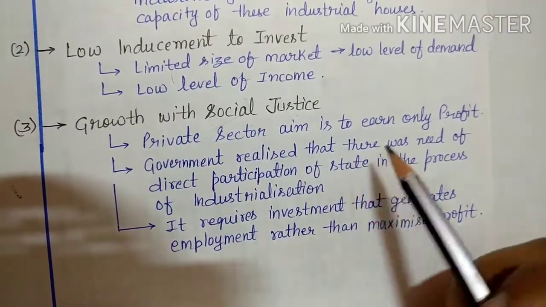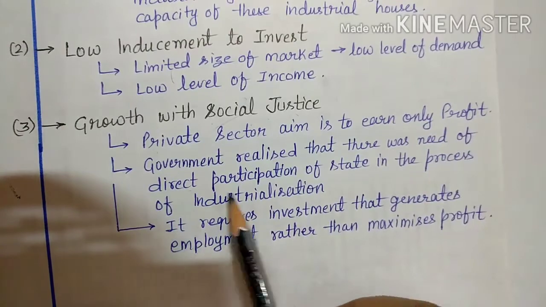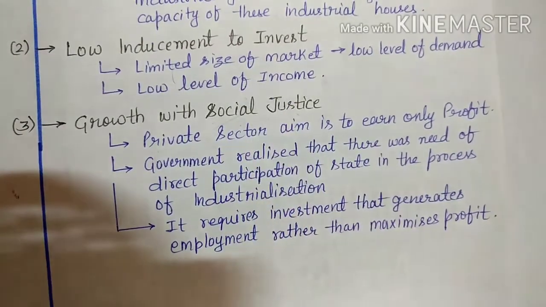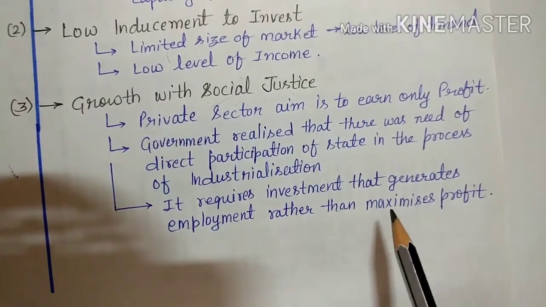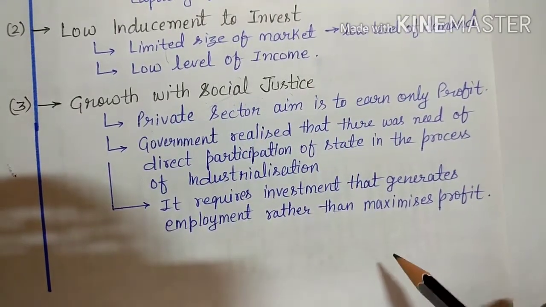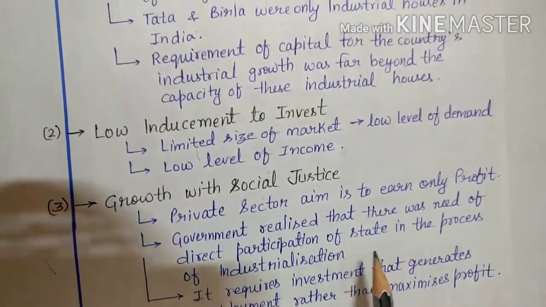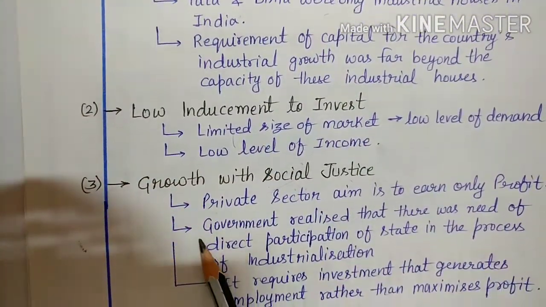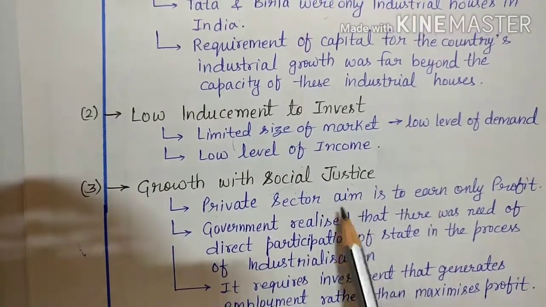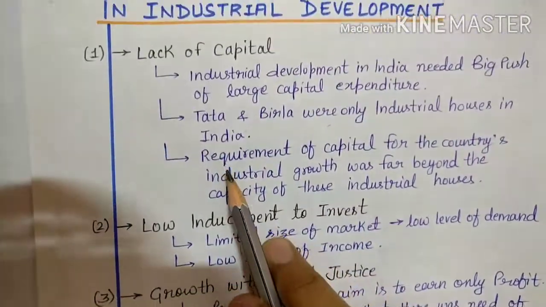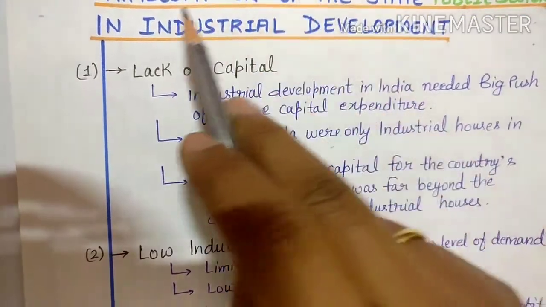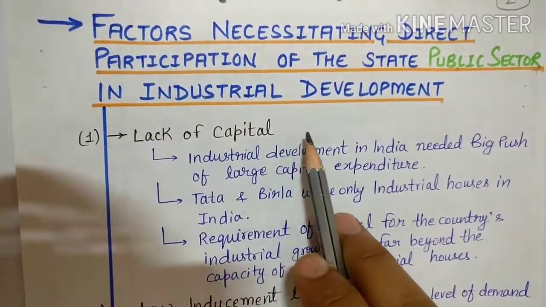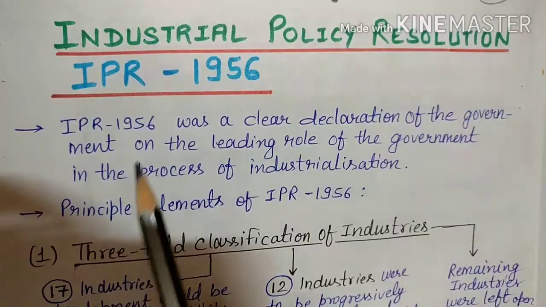Because the private sector aims only to earn profit, the government realized they could achieve this goal only with the help of the public sector. So it requires investment that generates employment rather than maximizes profit. These are the factors: lack of capital, low inducement to investment, and growth with social justice. These are the three factors necessitating direct participation of the state, or public sector, in industrial development. Now comes IPR.